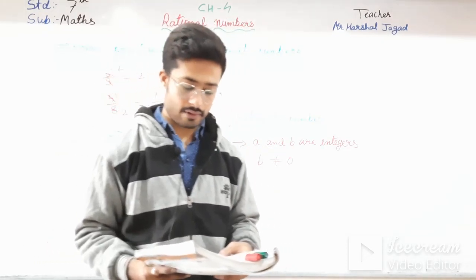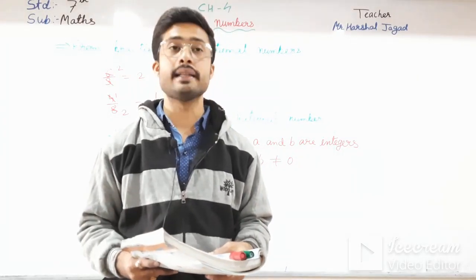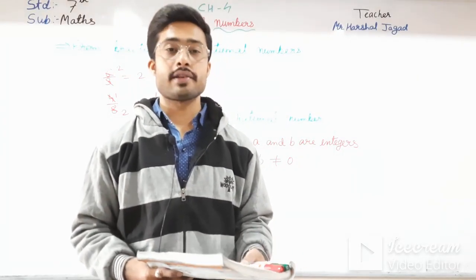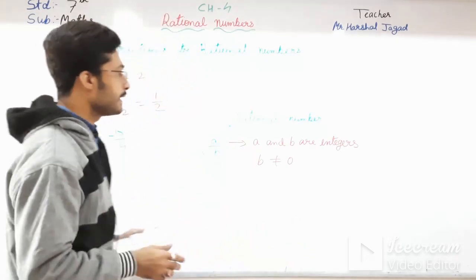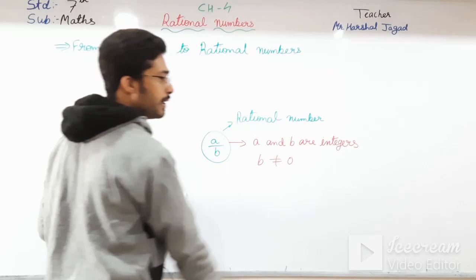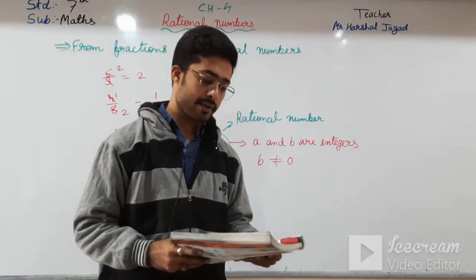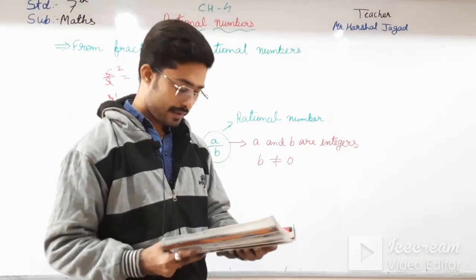Division by 0 is not allowed. So, a rational number cannot have 0 in the denominator. Rational numbers do not have 0 in the denominator. See here, there is a condition given, b is not equal to 0. Okay. Now, we are taking the positive rational numbers.